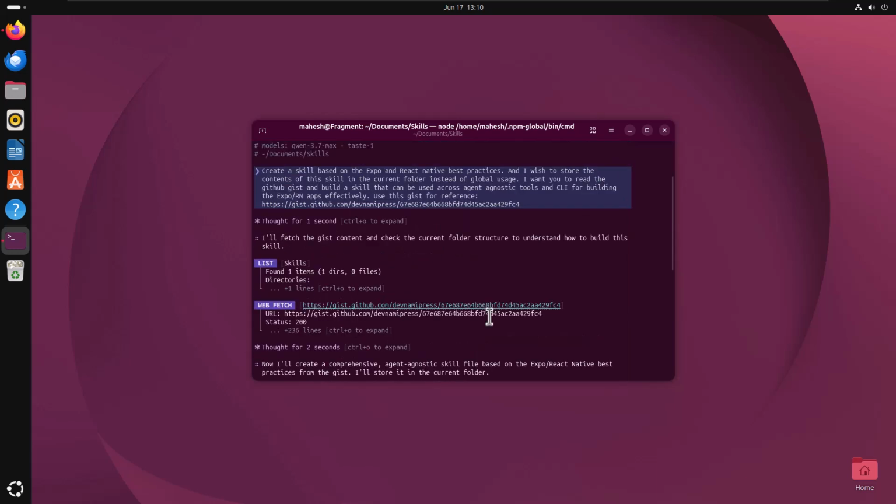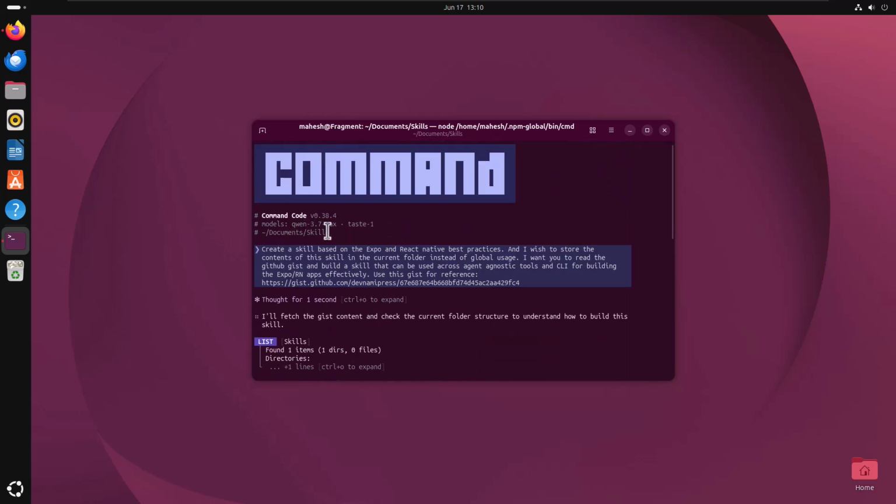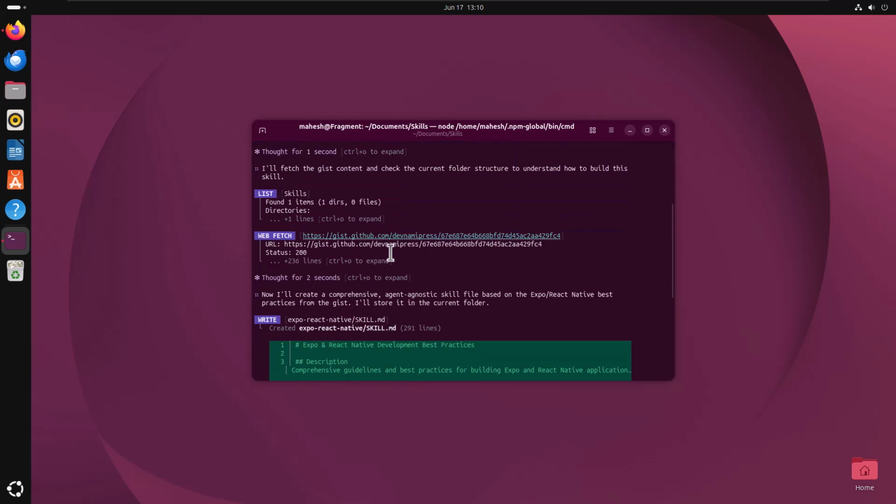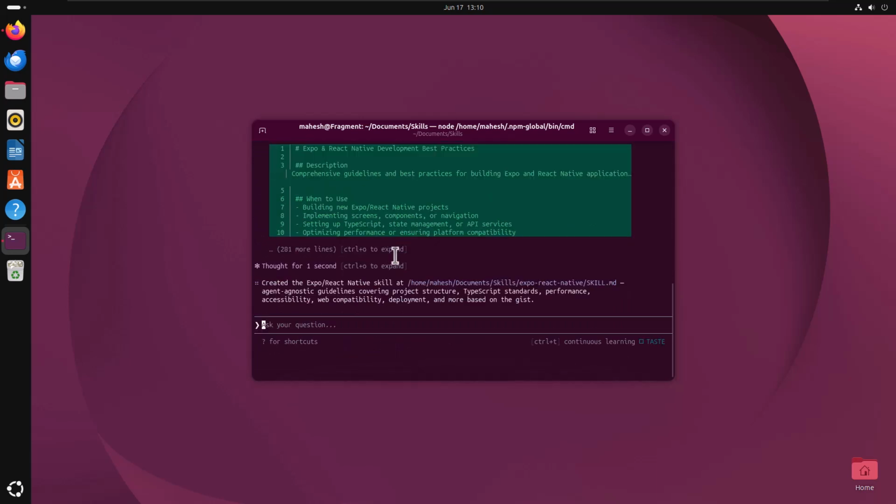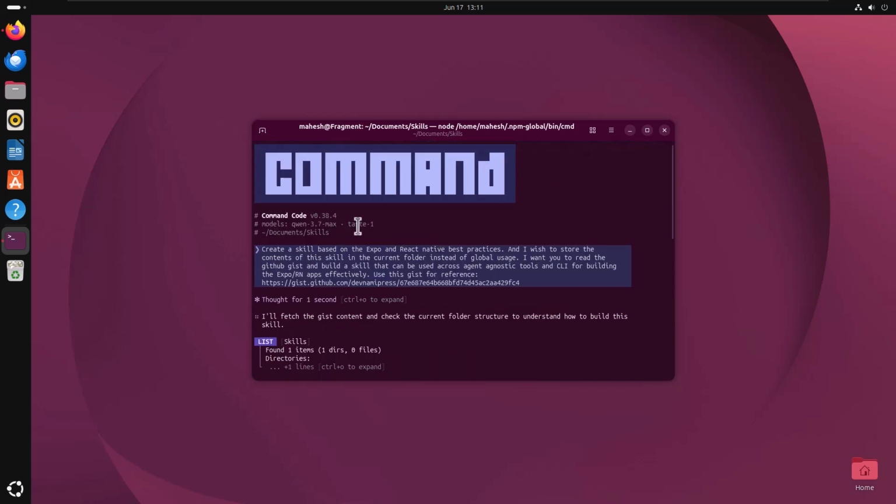So like this, you can see Qwen 3.7 Max is a pretty decent model for doing your big complex or small jobs. I think in order to create those small tools and even skills for your agent, it can get that done pretty quickly. So to try out Qwen 3.6 code Max, right?